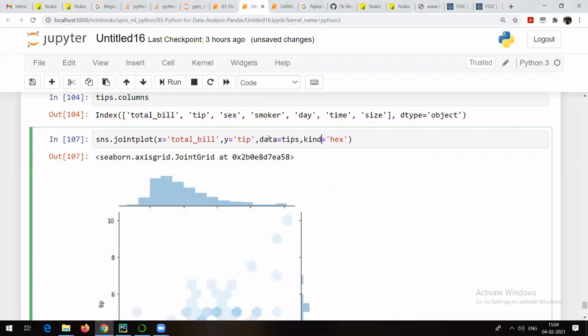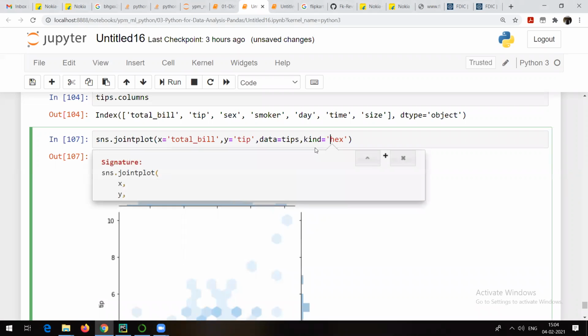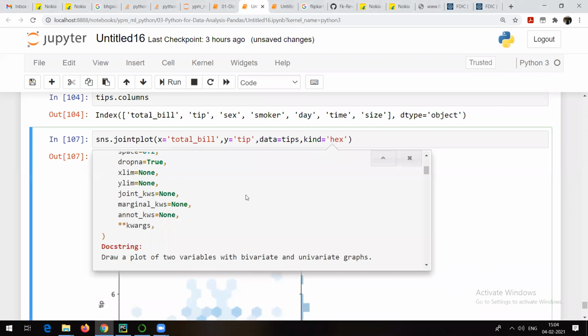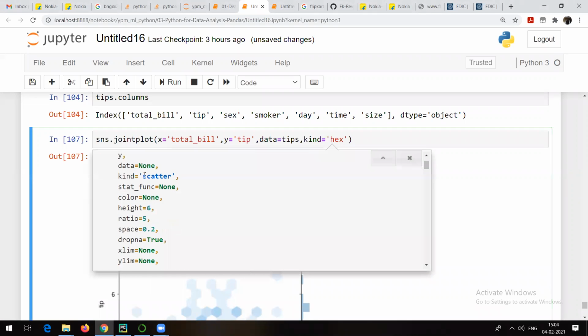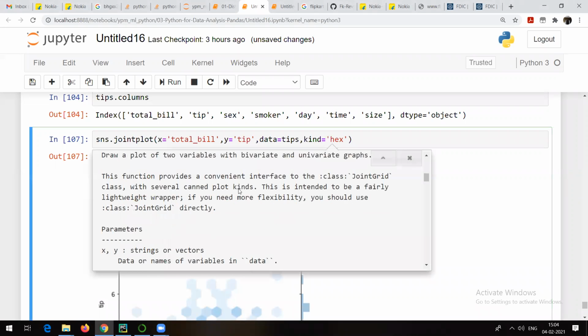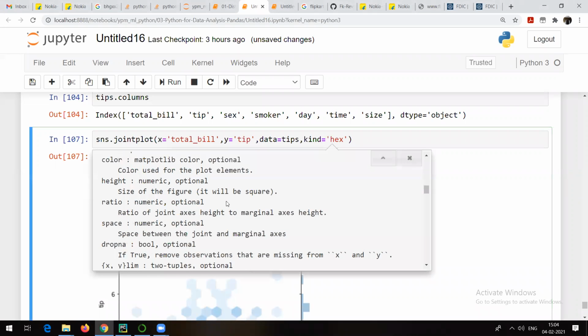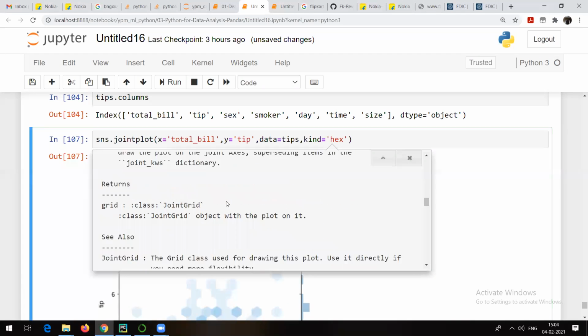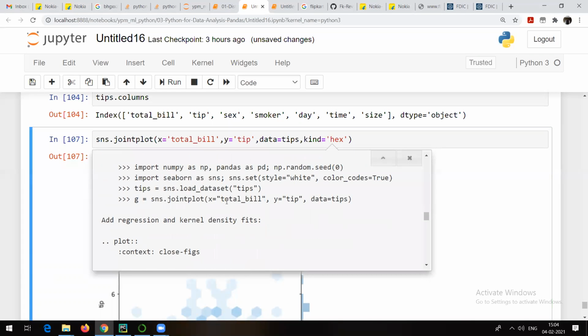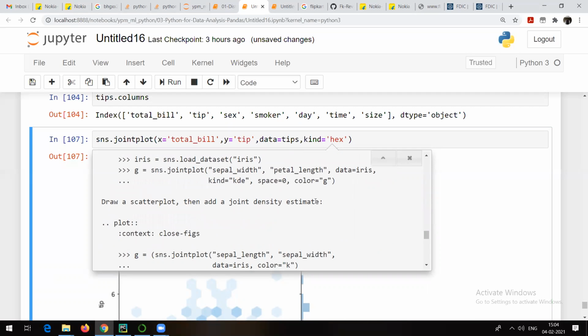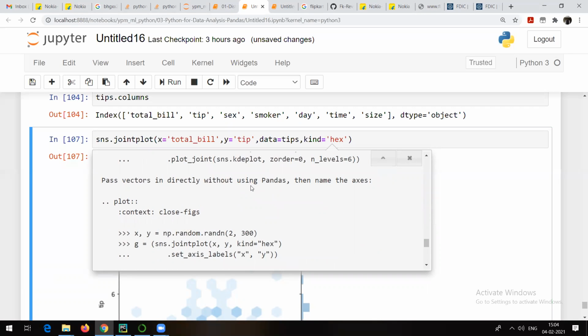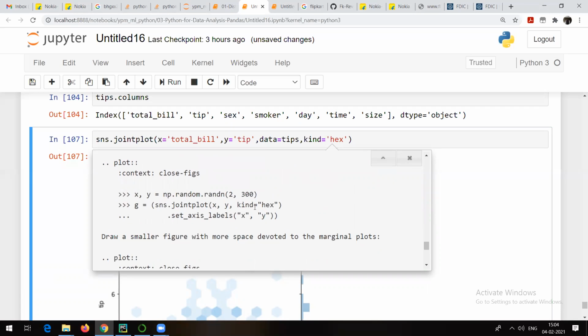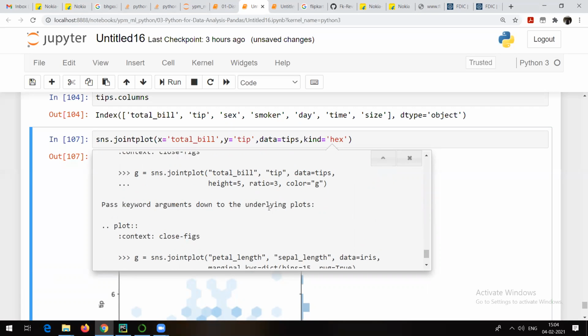If you want to know which different kinds are possible, I can go here and show you. For kind, by default it's scatter. Always remember that by default it's going to be scatter only. Let me see what options are available for kind. In the example they have given, kind is equal to KDE is also possible. You can also try kind is equal to hex, which we already used.